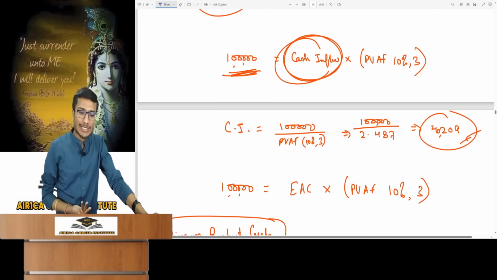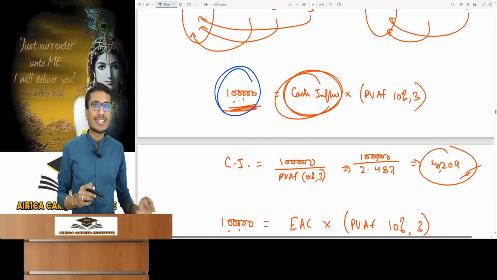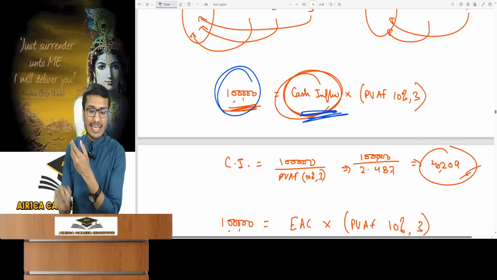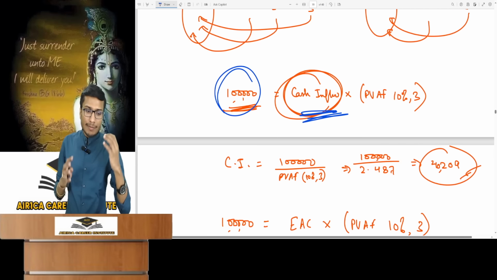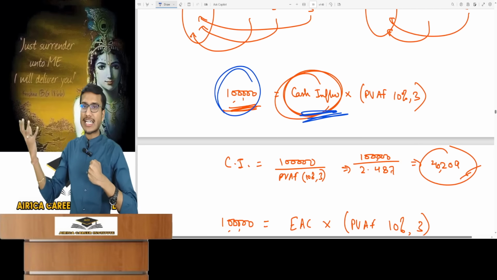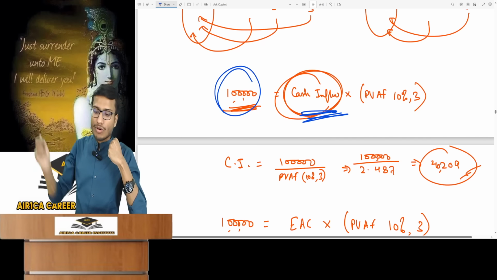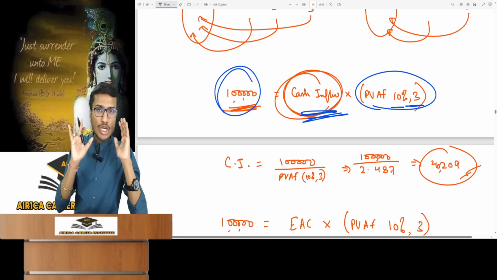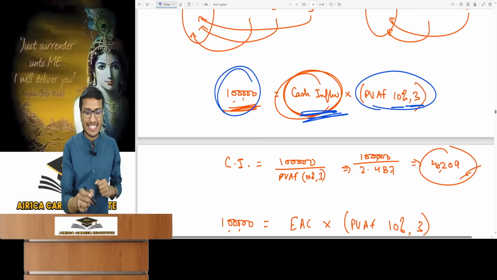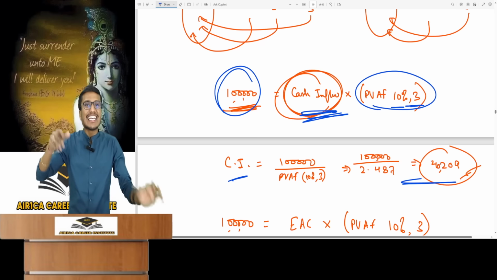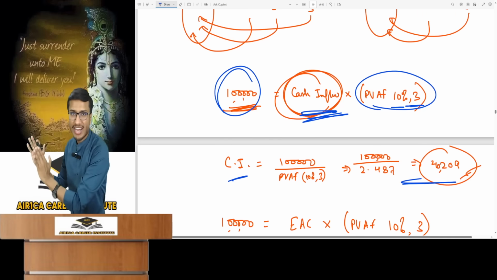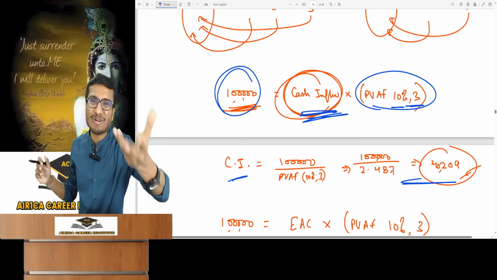Can you calculate that once? If the amount is 1 lakh, what should this annual installment, the annual cash inflow, be? If I need a 1 lakh cash inflow in present value terms, and I multiply the cash inflow by the PVAF at a 10% discount rate for 3 years, wouldn't I then find out the installment? So it's the same thing. Here the 1 lakh cash outflow, if it didn't happen today but at the end of each year, what would be the equivalent annual cost amount?